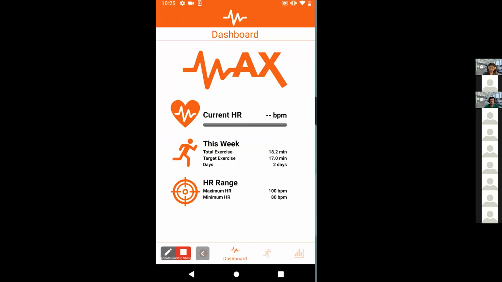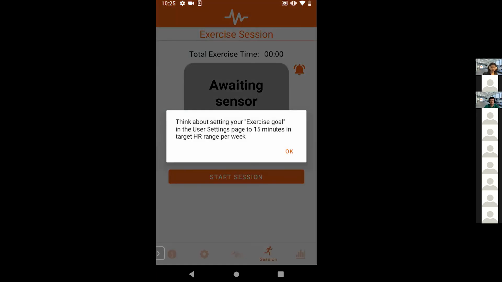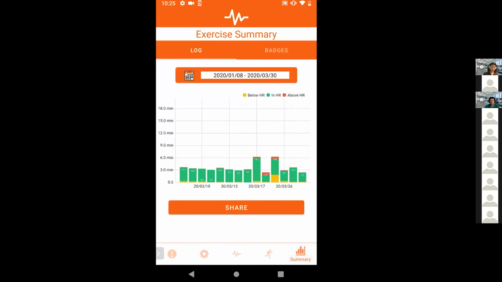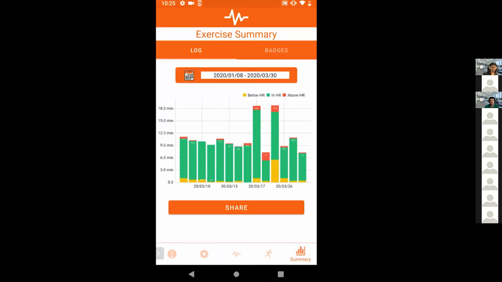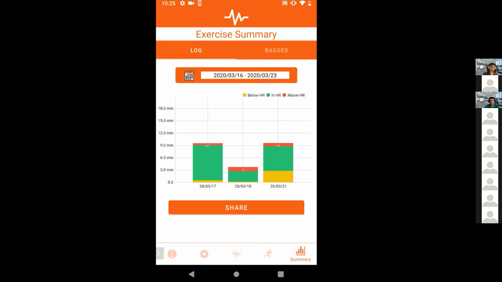Okay, so once you've exercised for a few sessions, the app will actually be providing you with progression tips that will pop up as this bell notification. So these tips will help progress you until you reach the recommended 90 minutes of exercise in that target heart rate zone per week. For tracking your progress even more, you can also go to the log and then tap on this calendar here to focus on specific weeks that you might be wanting to look at for your progress. That's what I really wanted to show you with the app, Felipe.